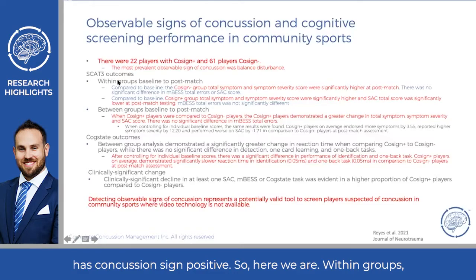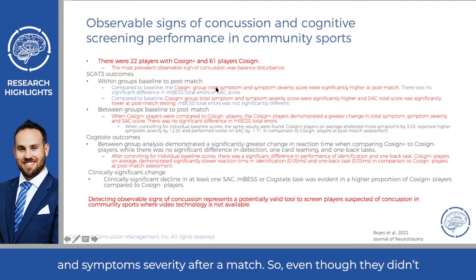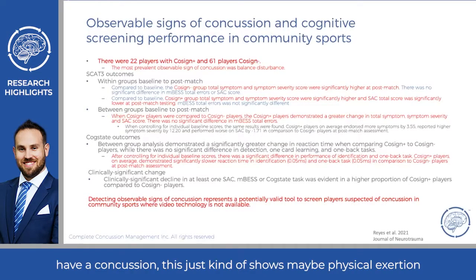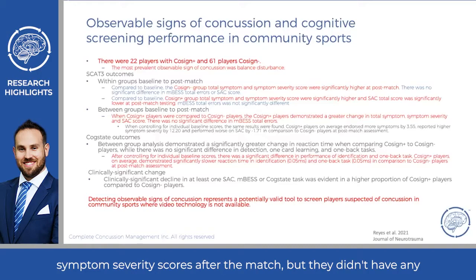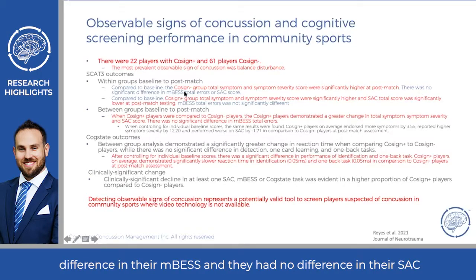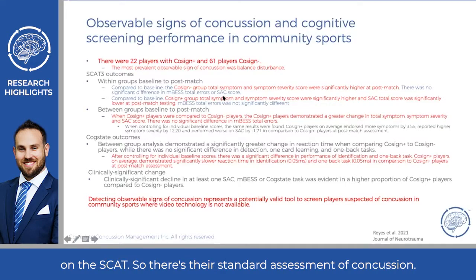So here we go. Within groups, meaning comparing to your own baseline, the concussion sign negative group had greater total symptoms and symptom severity after a match. So even though they didn't have a concussion, this kind of shows maybe physical exertion can influence symptoms a little bit. So they did have higher symptom severity scores after the match, but they didn't have any difference in their BESS, and they had no difference in their SAC on the SCAT, so their standardized assessment of concussion.